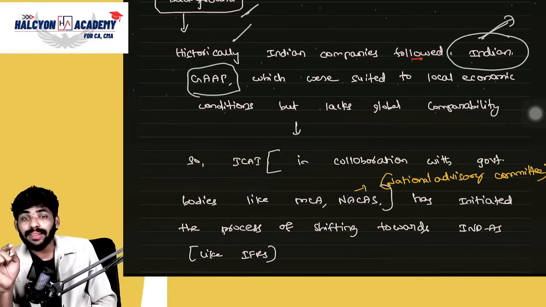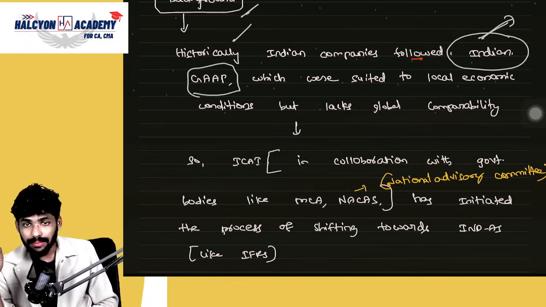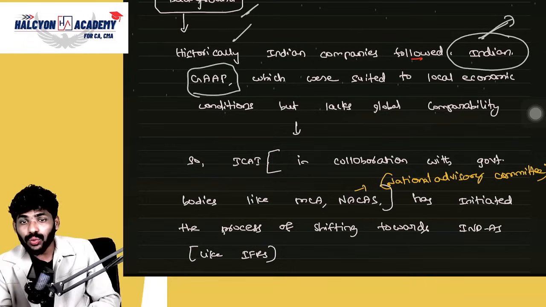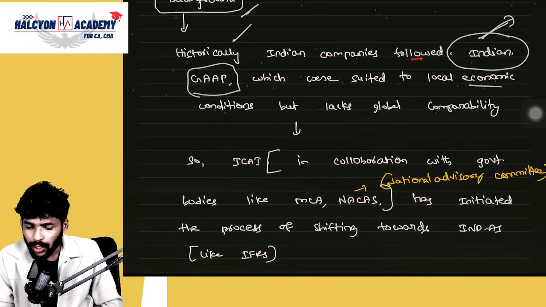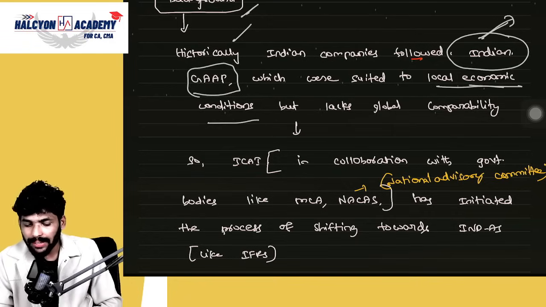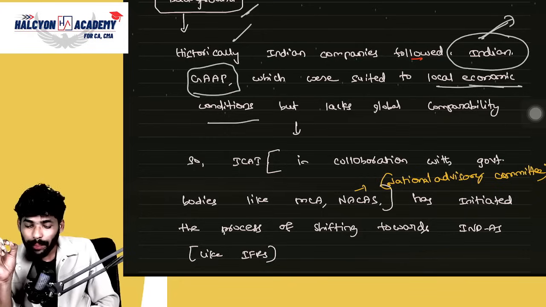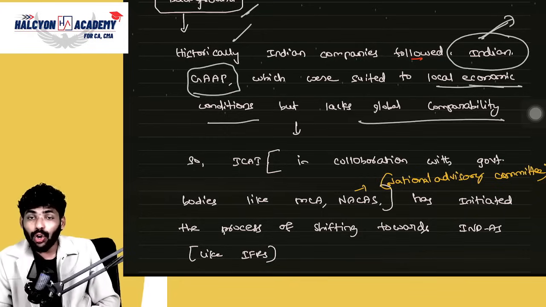That Indian GAAP is not suited to global standards, guys. Basically, that Indian GAAP is suited to local economic conditions but lacks global comparability.